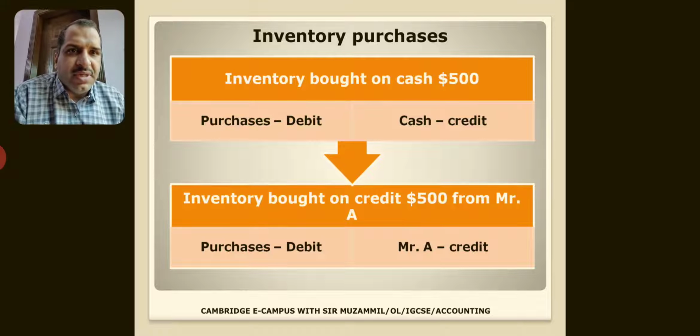You say purchases debit and cash credit. Same if inventory is bought on credit from Mr. A. Whenever you are buying inventory, purchases would be debit and Mr. A would be credit. So in short, whenever inventory is bought, inventory means purchases, so purchases would be debit and cash or Mr. A would be credit.